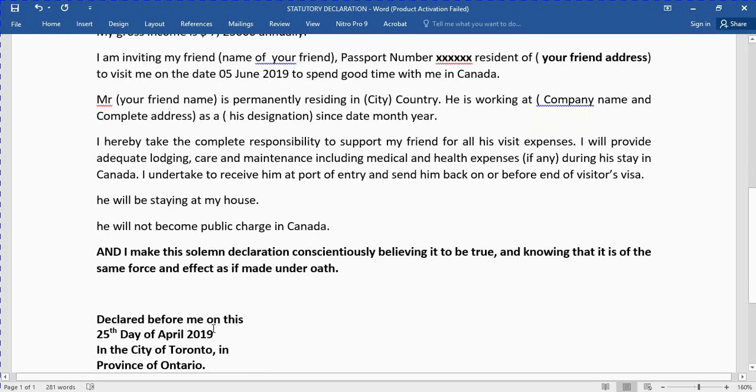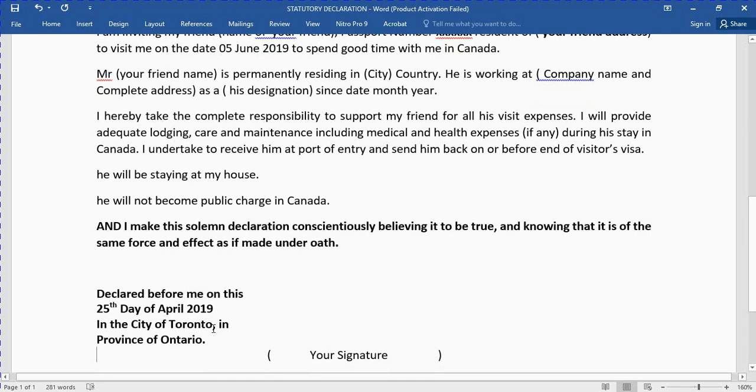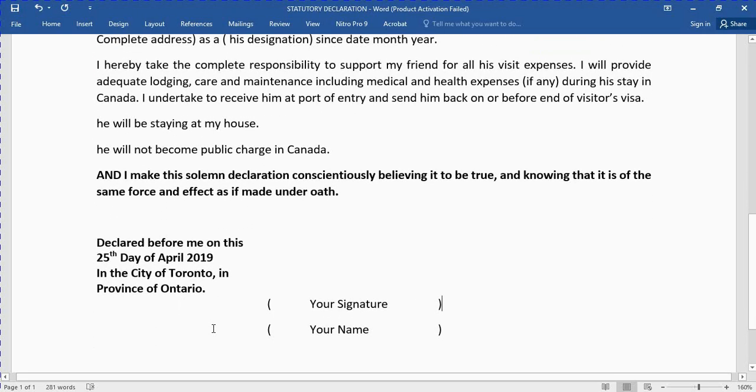Declared before me on this 25th day of April 2019 in the city of Toronto in the province of Ontario. You should write down your signature and your name.